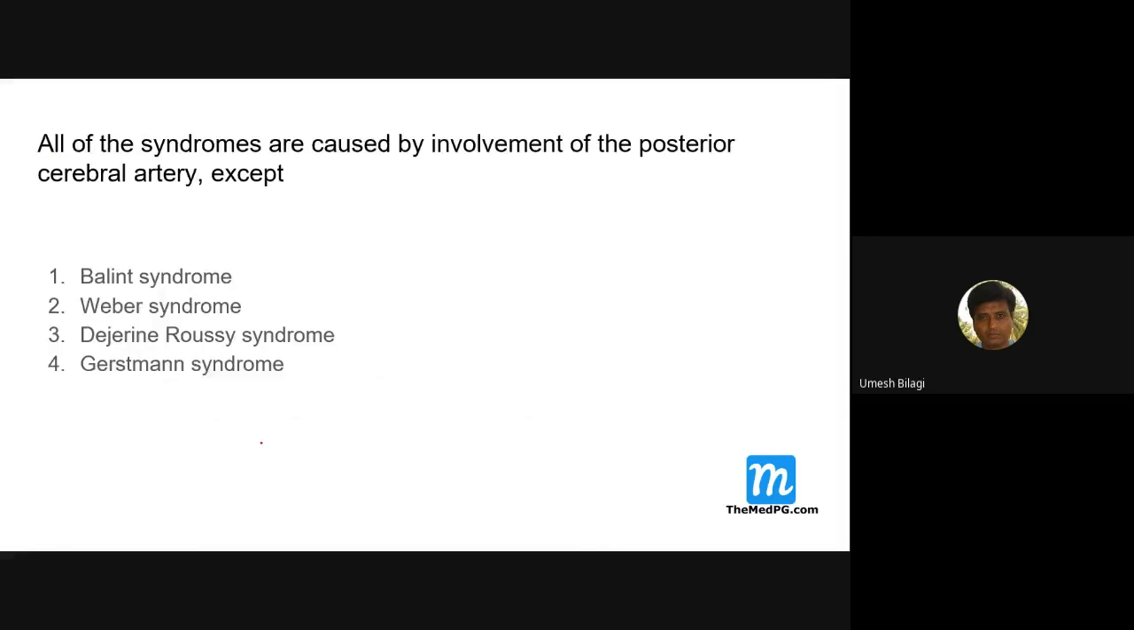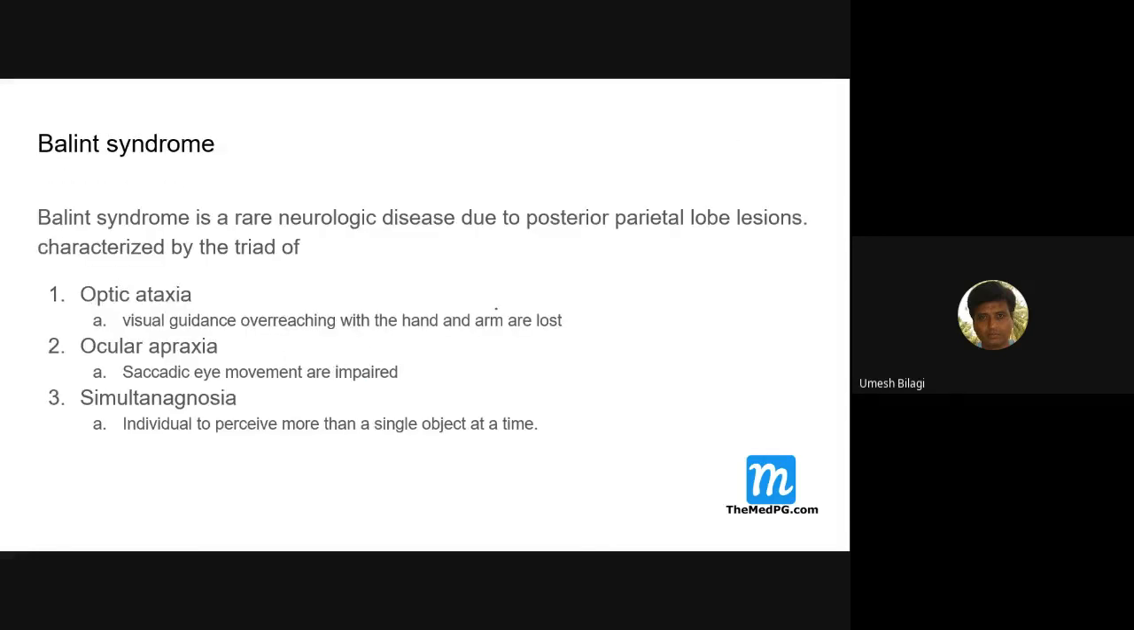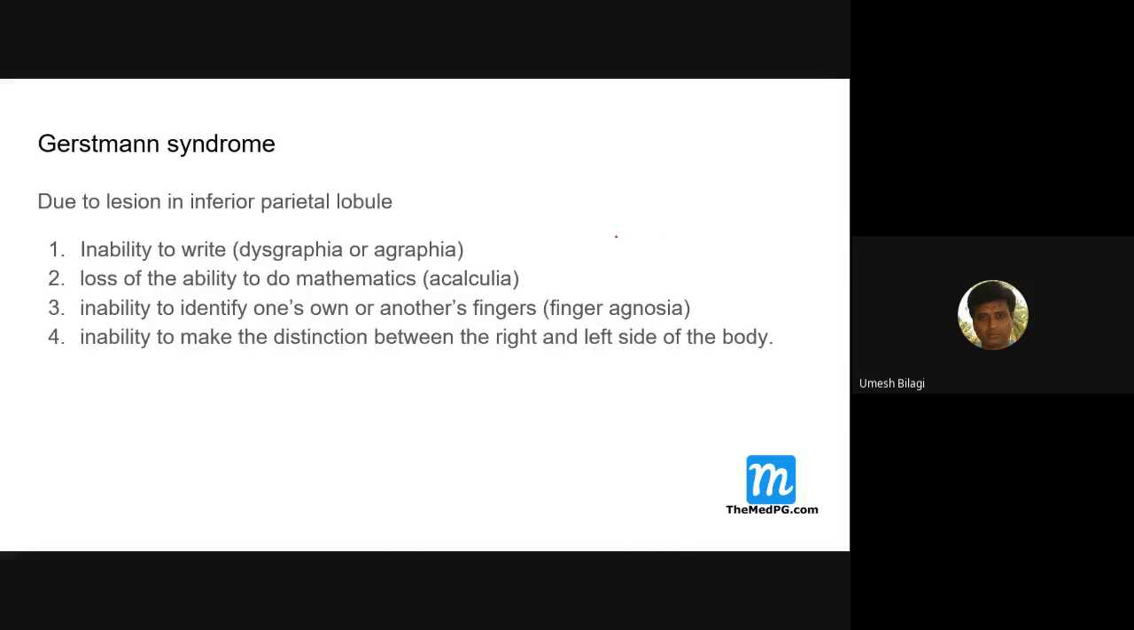What is the question? All of the following are caused by the posterior cerebral artery. Yes, this is the parietal lobe, so the posterior cerebral artery can cause it. Gerstmann syndrome is due to a lesion in the inferior parietal lobe.